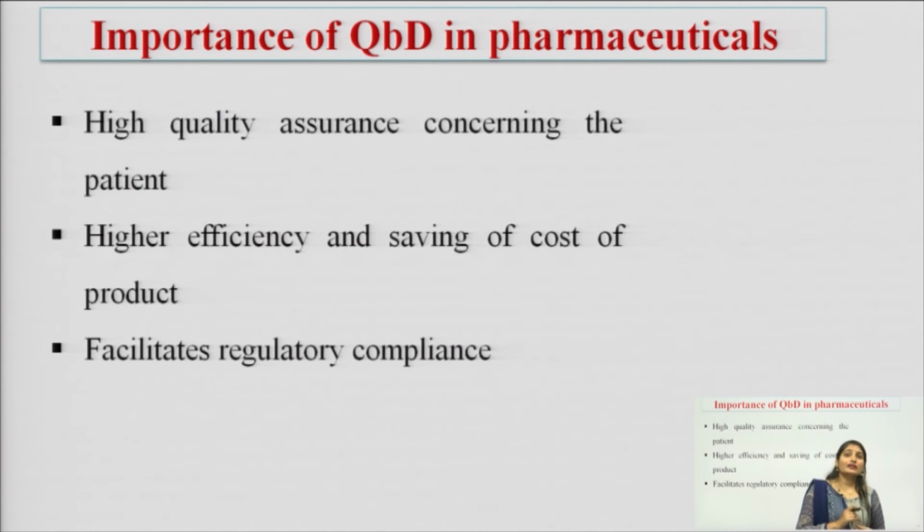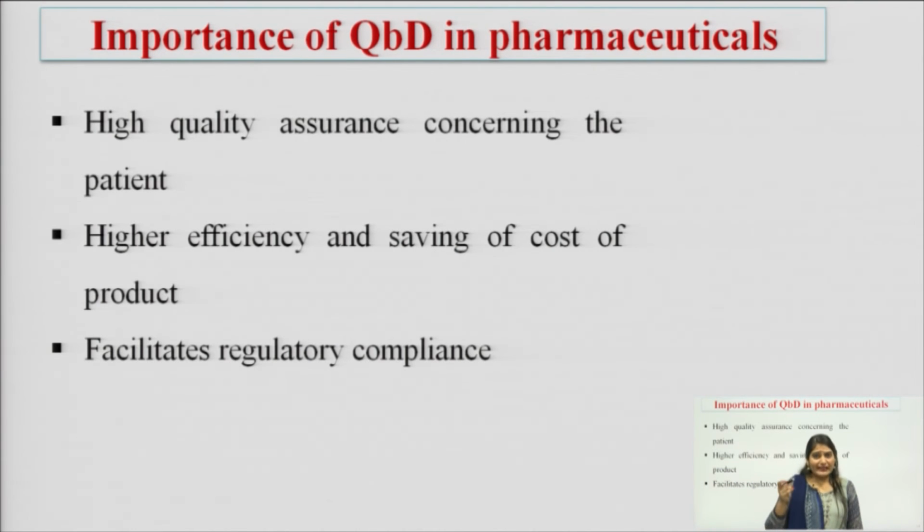Next is higher efficiency and saving of cost of the product. See, if with the help of QBD approach, we are getting the quality product, and for quality product we are saving the cost. How we are reducing the cost of reworking. In the QBD approach, we also need the support of total quality management, and total quality management is focusing on continuous improvement, and continuous improvement is what? A gradual or small increment in the improvement in the process.